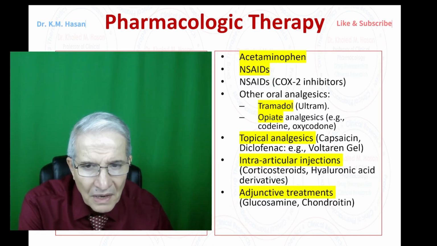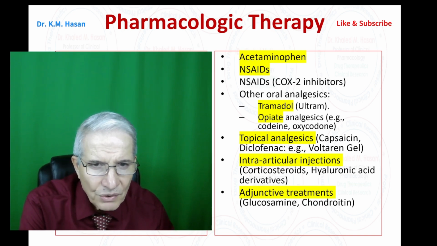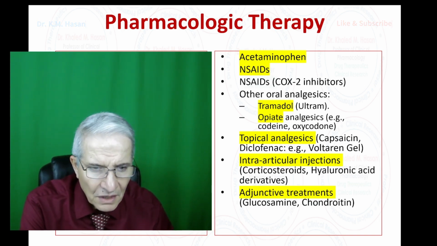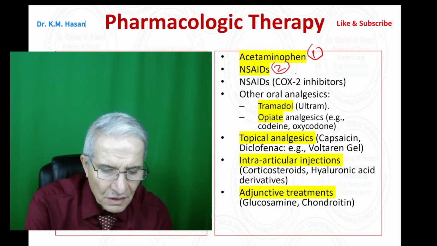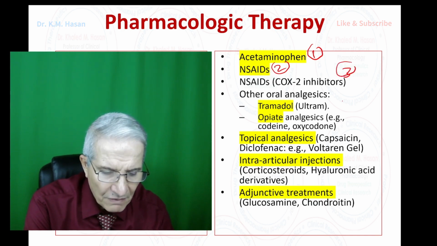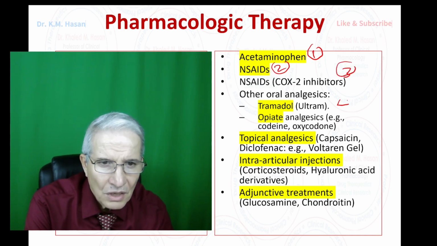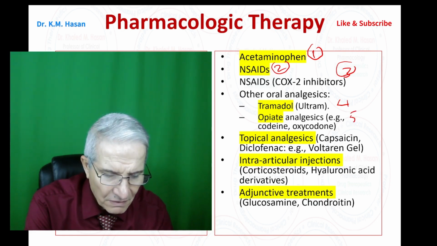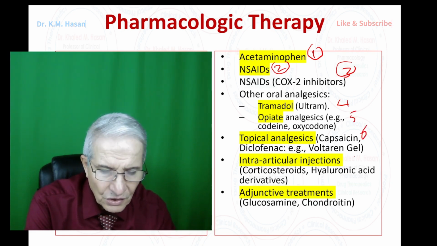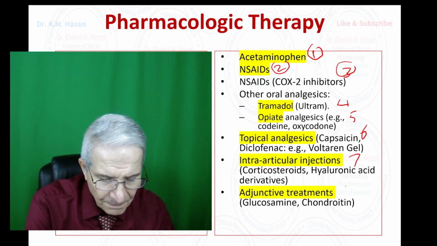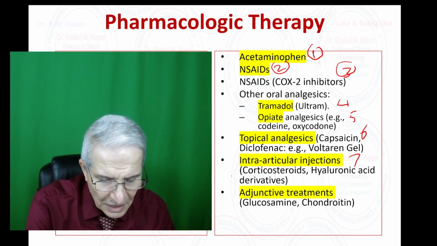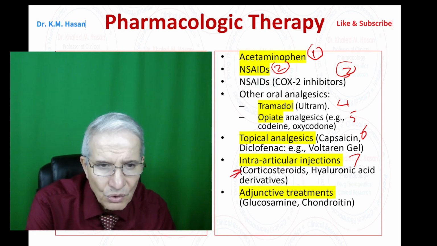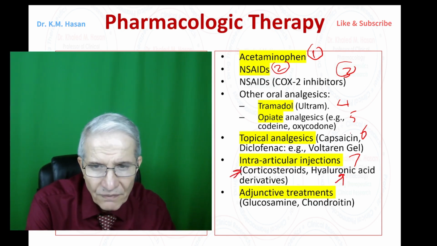Okay, what medications are available for osteoarthritis? Number one, we have acetaminophen, followed by NSAIDs, number two, COX-2 inhibitors, number three. Then we have other medications such as tramadol, number four. Then we have opioids, number five, topical analgesics, number six, intra-articular injection, number seven. Then we have adjunct therapy like glucosamine and chondroitin. For intra-articular injection, we can prescribe corticosteroid or hyaluronic acid. So we have options for that.